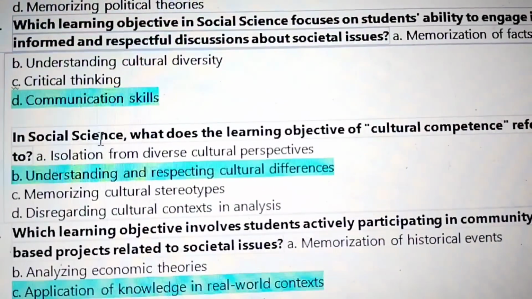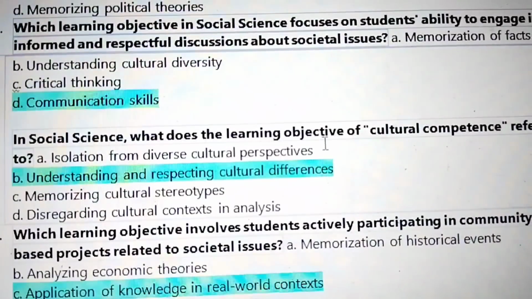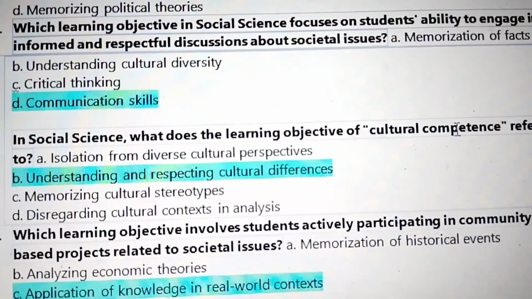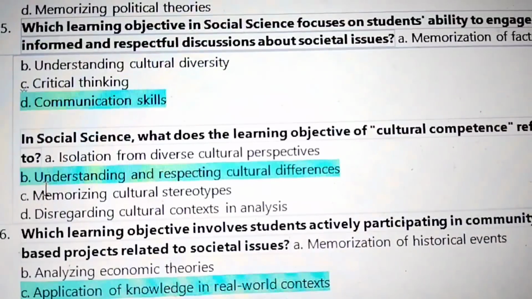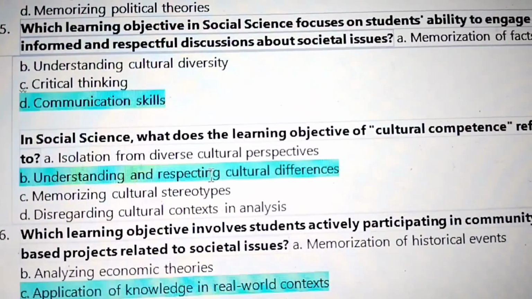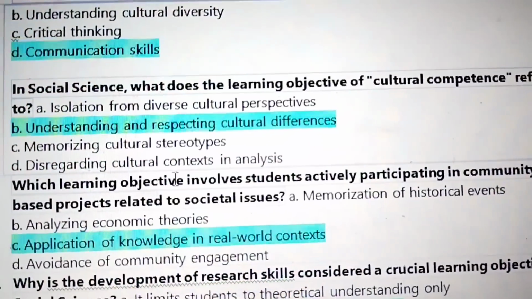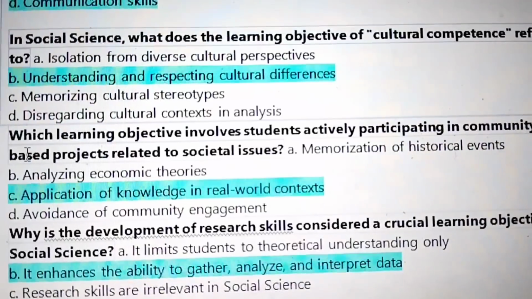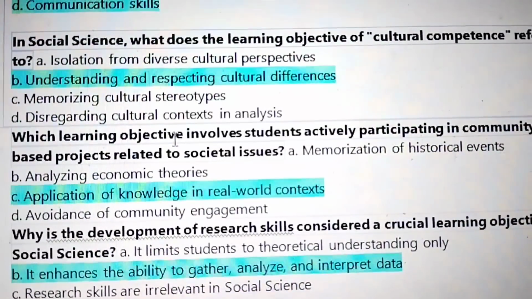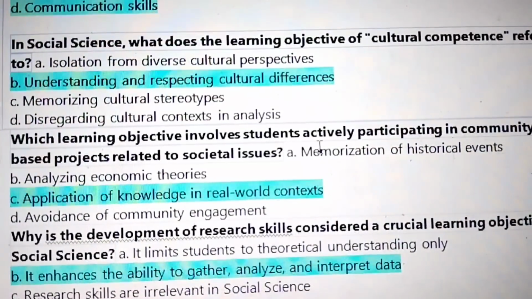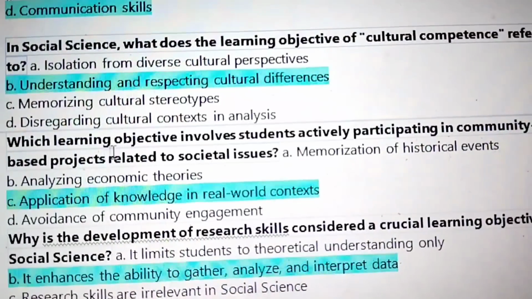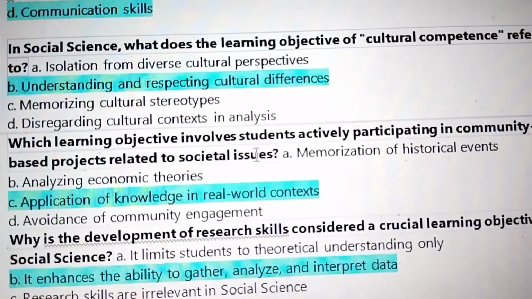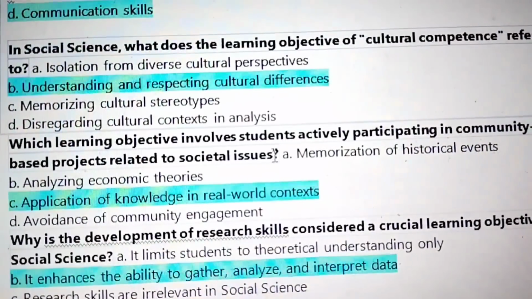Next, in social science, what does the learning objective of cultural competence refer to? Understanding and respecting cultural differences. Next, which learning objective involves students actively participating in community-based projects related to societal issues?